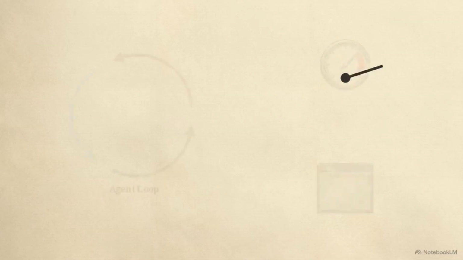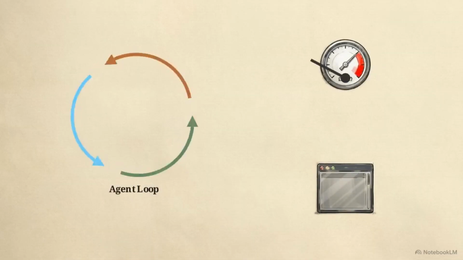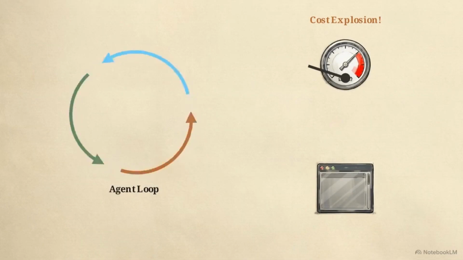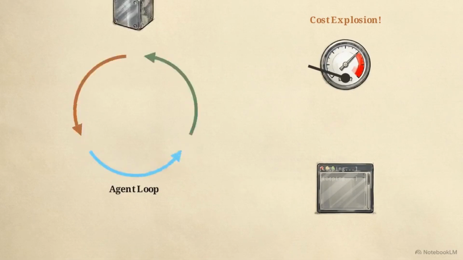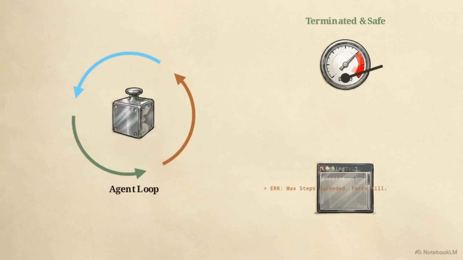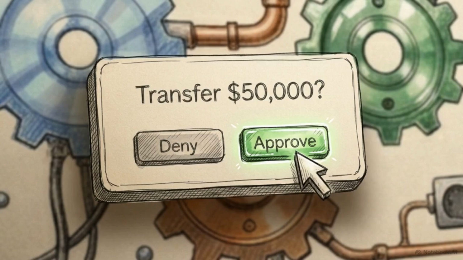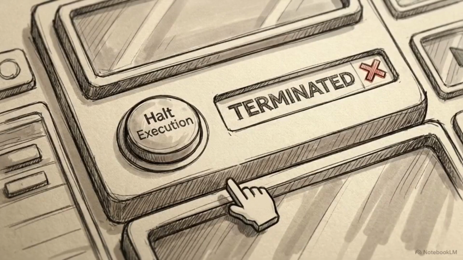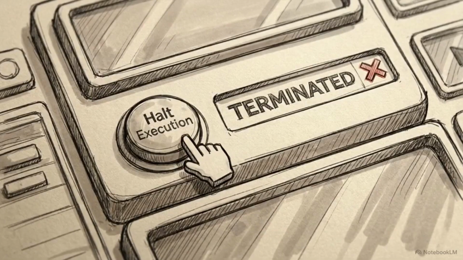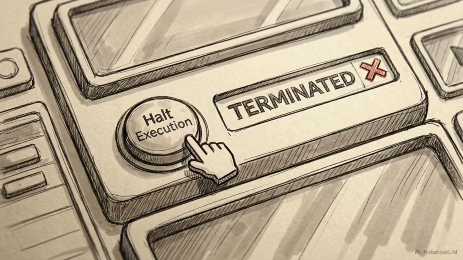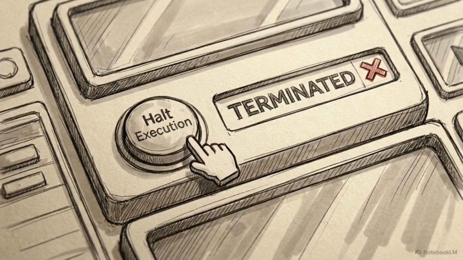Hard loop constraints are the first line of defense. Developers must enforce maximum step limits and hard-coded execution budgets to forcefully terminate a runaway process. High-impact actions, like financial transfers, must require human-in-the-loop approval gates before the orchestration layer executes the command. Agentic systems are only viable for production if the orchestration layer is explicitly designed to catch deviations and unilaterally halt operations.